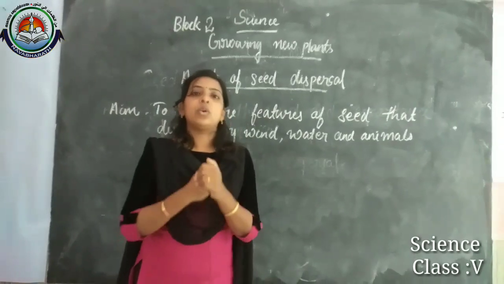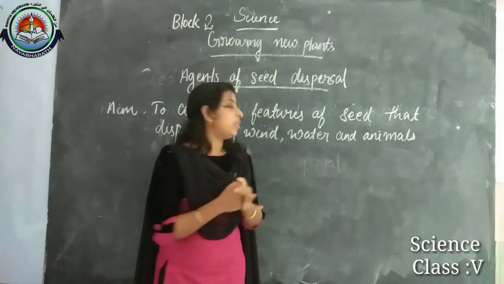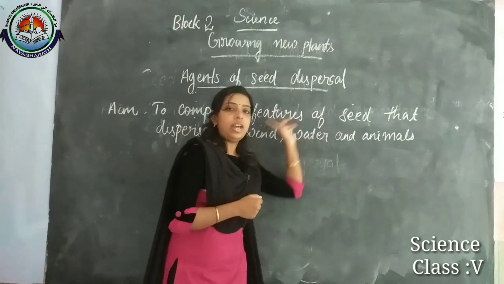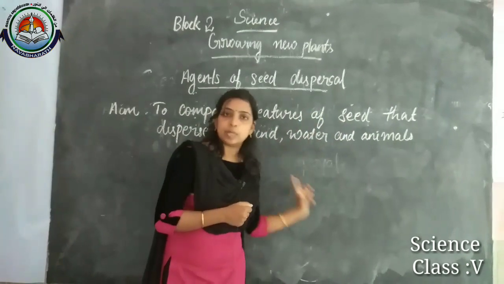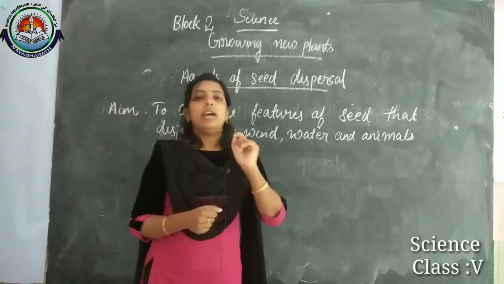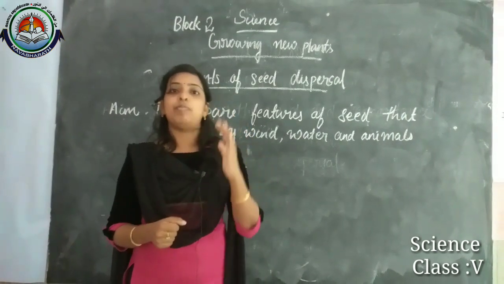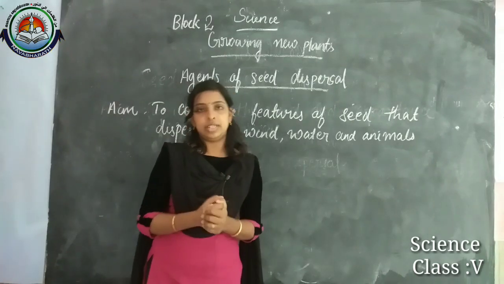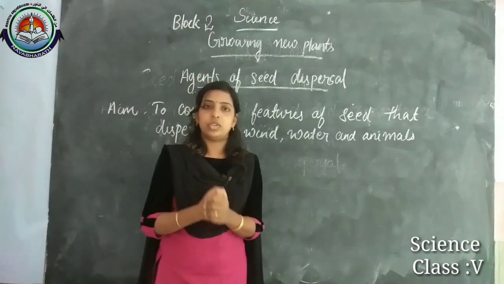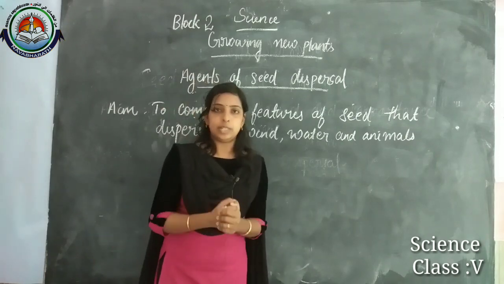In the same way, according to their structure and size, these agents influence the dispersal of seeds. When we consider nature, nature actually helps the seeds for their dispersal.